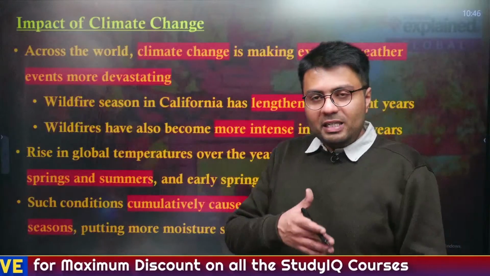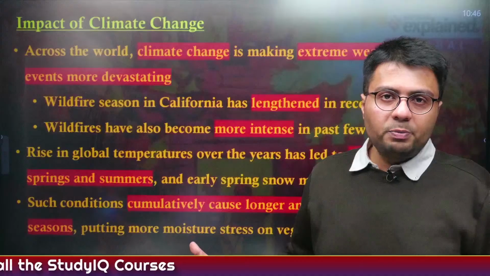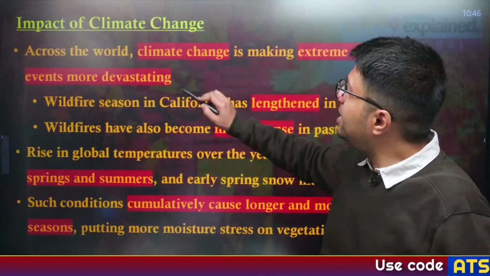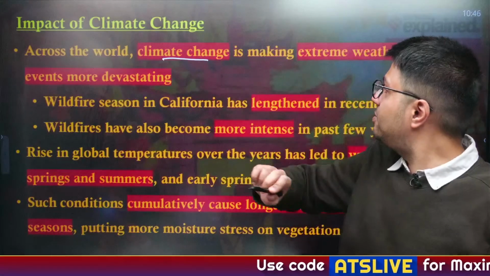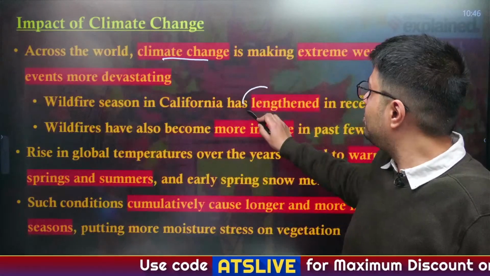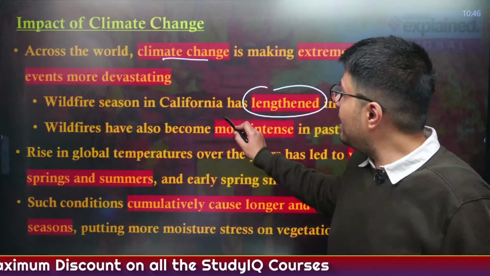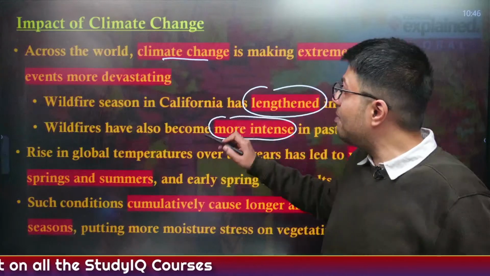Now, a recent phenomenon called climate change has changed the way our world is behaving, particularly the weather systems. Because of climate change, we have seen that the wildfire season in California has lengthened, with more periods of every year seeing wildfire seasons, and the incidences of wildfire have become more intense.